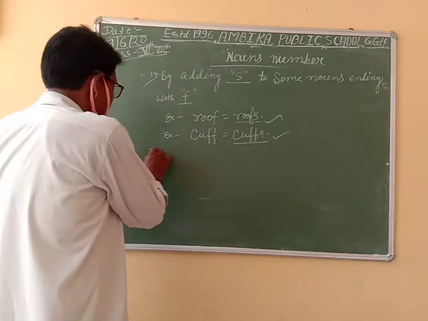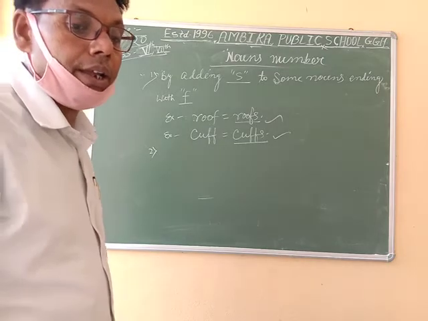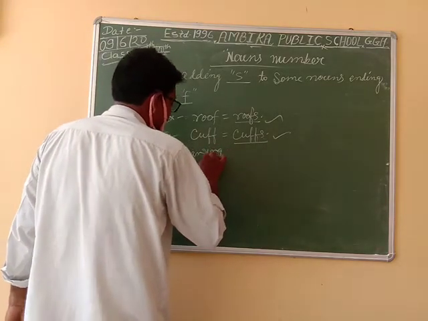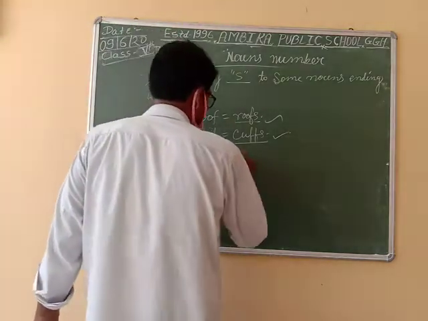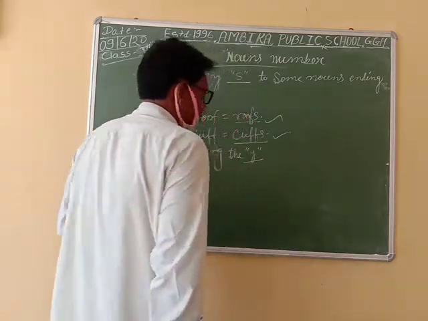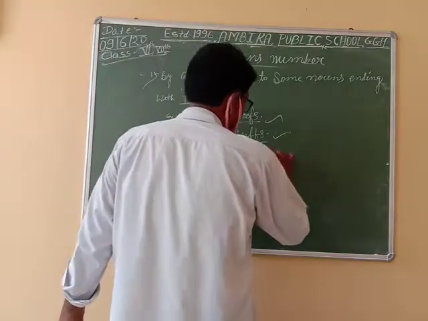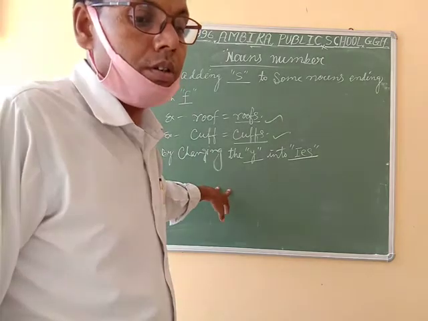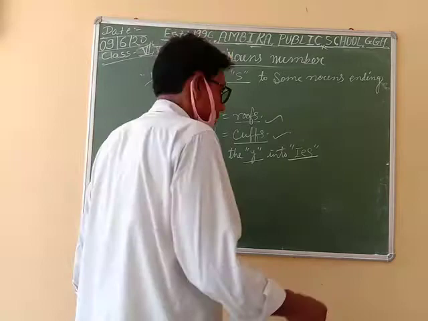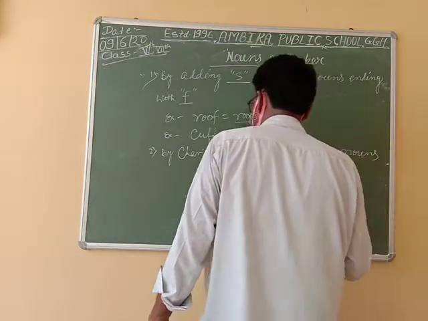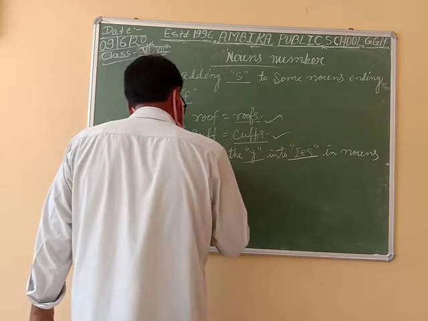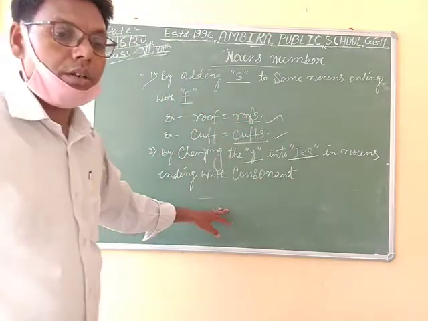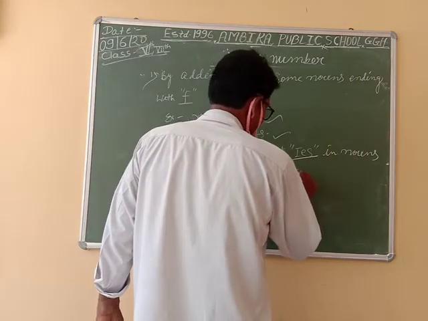The next rule, rule number 2, is by changing the y into ies in nouns ending with a consonant plus y.